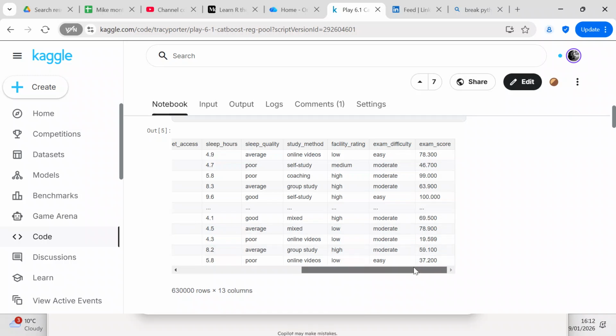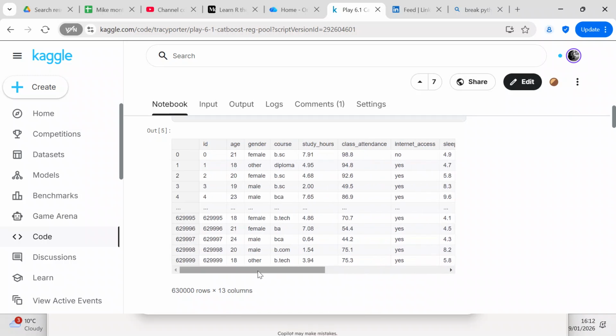From the 13 columns, you can see that you've got categorical columns and numeric columns. Since you have both, I decided to use the CatBoost Regressor, because the CatBoost model is designed specifically for categorical features.